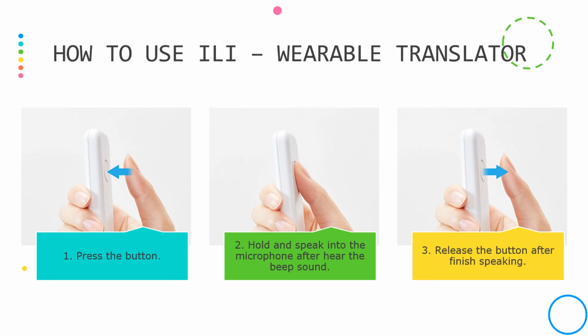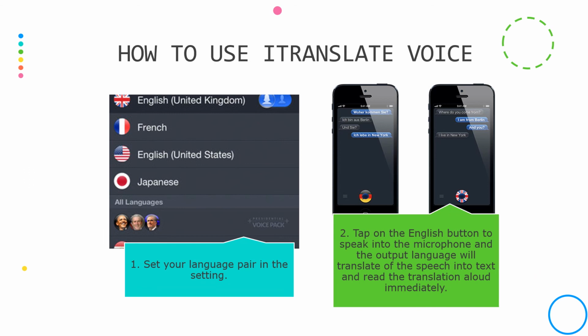The steps on using the ELI are very simple. You simply hold the button and speak into the microphone after the beep sound. And you release the button once you are done speaking, and in a matter of seconds, the translation will play out loud.